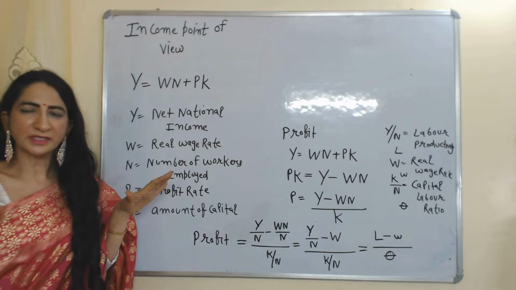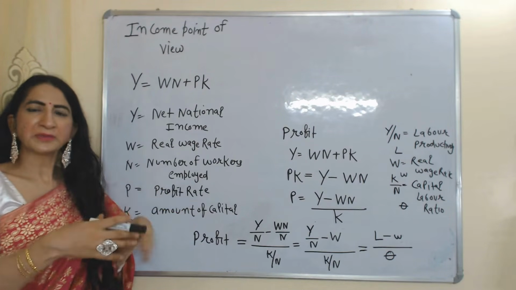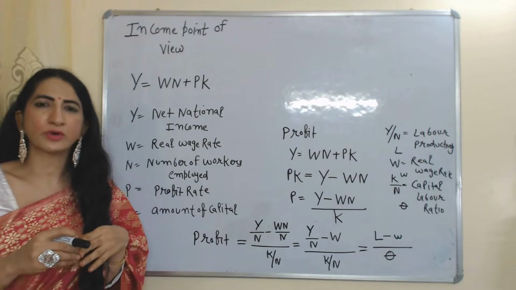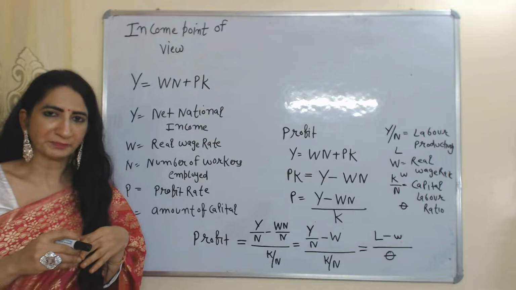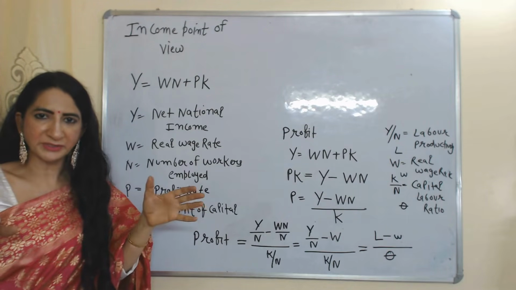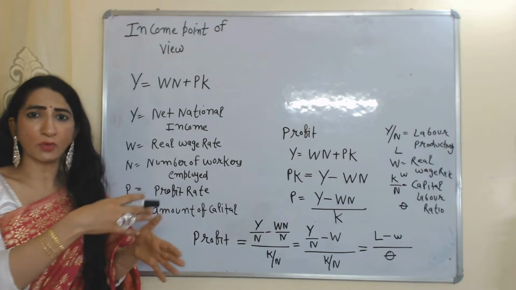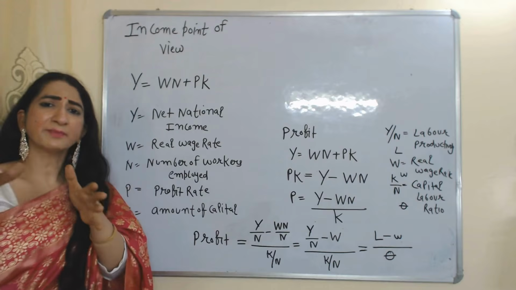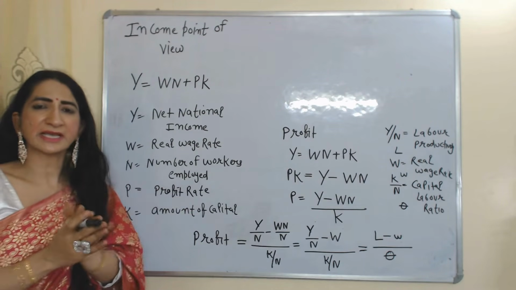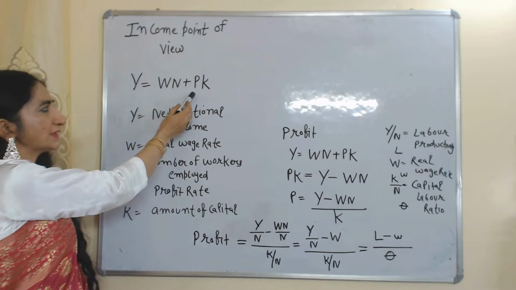This model mainly talks about two points of view: the income point of view and the expenditure point of view. First of all, we are going to talk about the income point of view. According to this model, our national income is divided between capitalists and labor, meaning some part of national income goes to capitalists as profit and some part goes to laborers as wages. So Y is equal to WN plus PK.